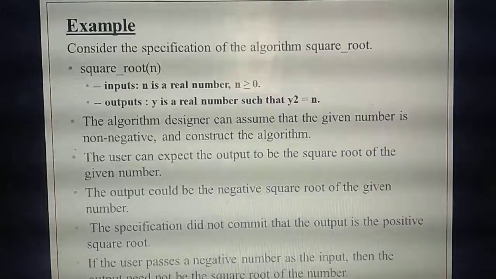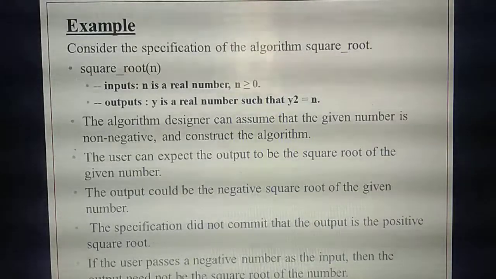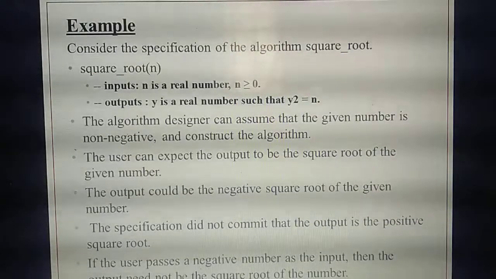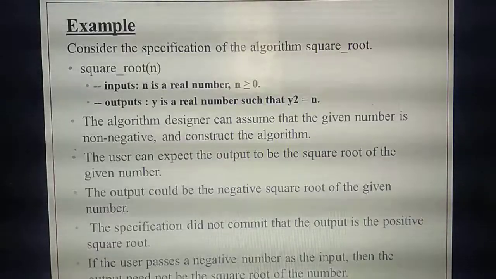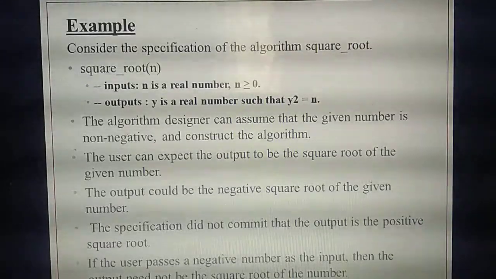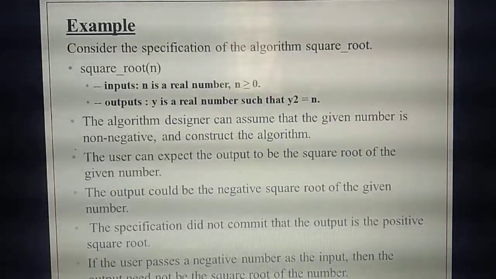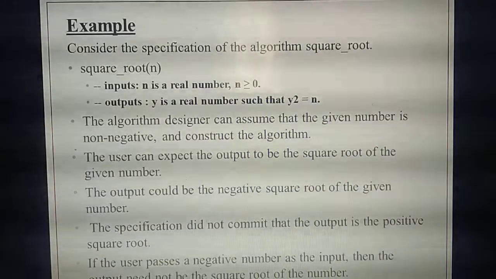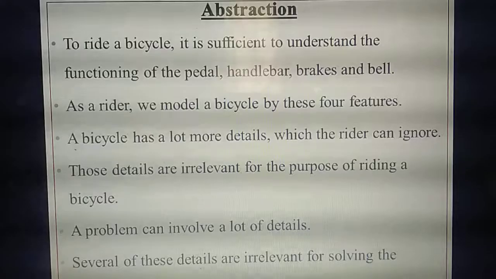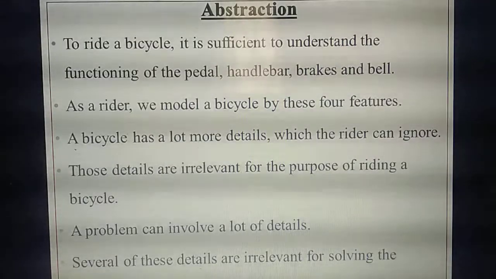If you give a positive number, you get a positive number as output. If you give a negative number, you can't expect a negative number as output, because it is a square, so you will get a positive number. Understand? So the specification is over.